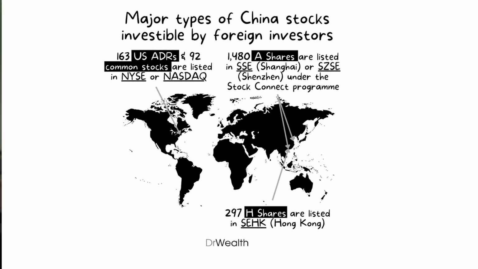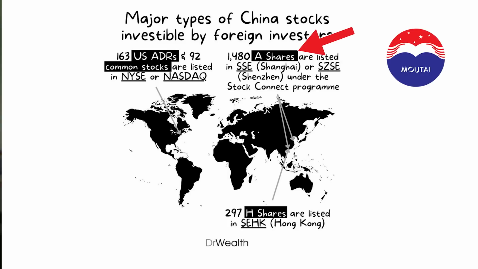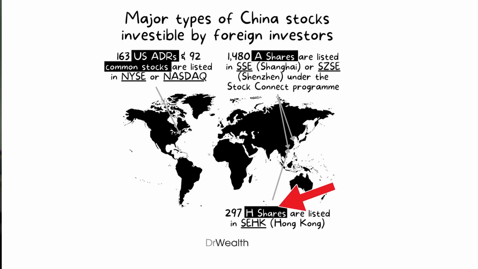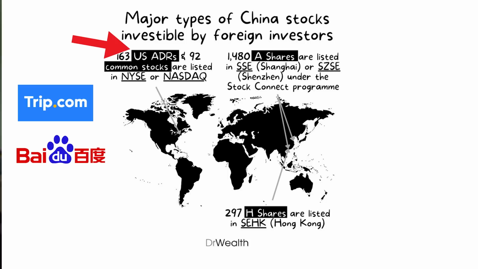Dr. Wealth has this fantastic image which explains what's going on. A shares are shares that are listed on the mainland China stock exchanges, such as your Kweichow Moutai, Ping An Insurance, and China Merchants Bank. Meanwhile, the H in H shares means hentai, I mean Hong Kong. So these are shares that are listed on the Hong Kong Stock Exchange, for example, your Alibaba, Tencent, and JD.com. Lastly, US ADRs are China shares that are listed on the US stock exchange, like Trip.com, Baidu, and NetEase.